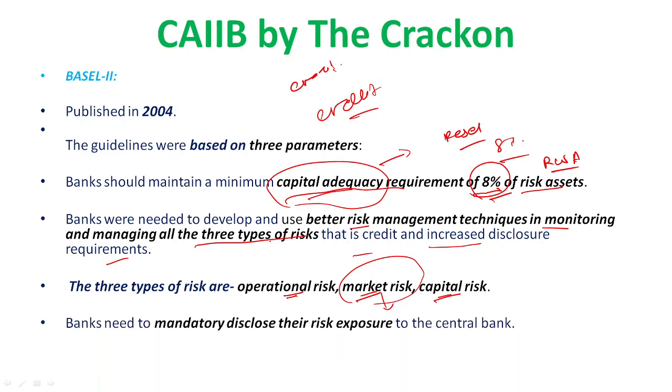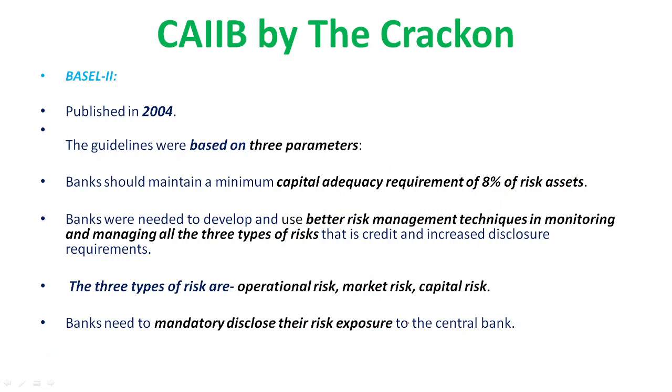So a bank needs to mandatorily disclose its risk exposure to the central bank. Before that, this regulation was not there. But after the Basel II norms, banks need to compulsorily disclose their risk exposures. That means whatever their risk percentage is, the bank cannot hide it. It needs to inform the central bank. In India, all the banks need to tell the RBI their risk exposures, the risk percentage, at regular intervals.